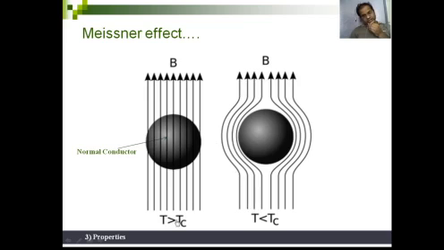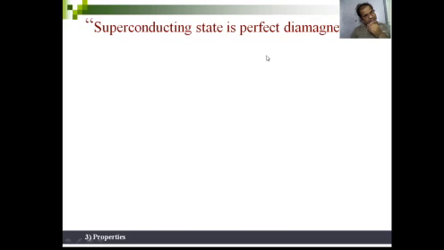But if you decrease the temperature below Tc, what will happen? The magnetic lines which we are applying are expelled outside. That means inside this material there is no magnetic field present. That's why it is expelling all the magnetic lines of force. He explained that the superconducting state is a perfect diamagnet. Perfect diamagnet means what? The magnetic field inside the material is zero, or it has negative magnetic susceptibility.